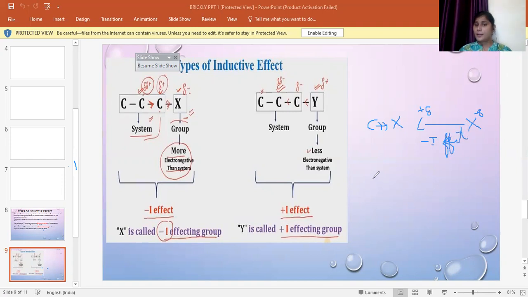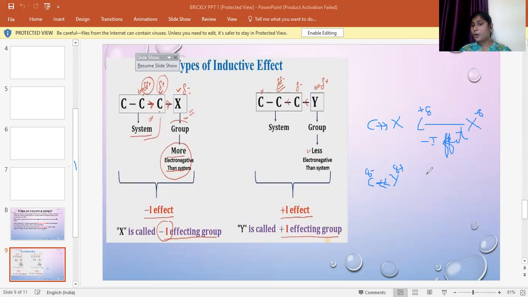Suppose a carbon is bonded to an atom Y, which is an electron donating group. That means carbon becomes more electronegative compared to the Y. The carbon attracts the electron cloud and gains the negative charge, and this Y atom gains the positive charge.